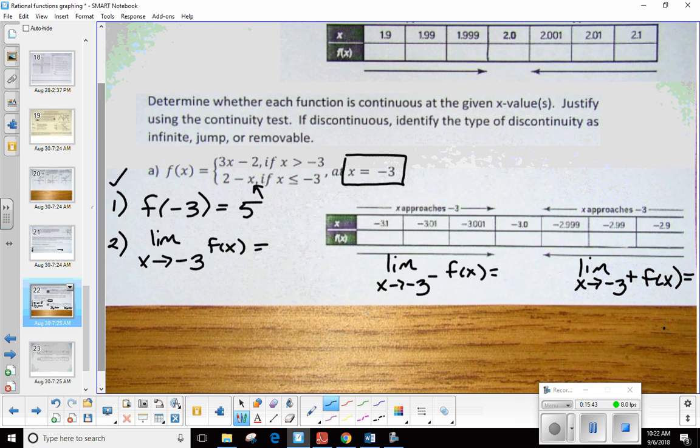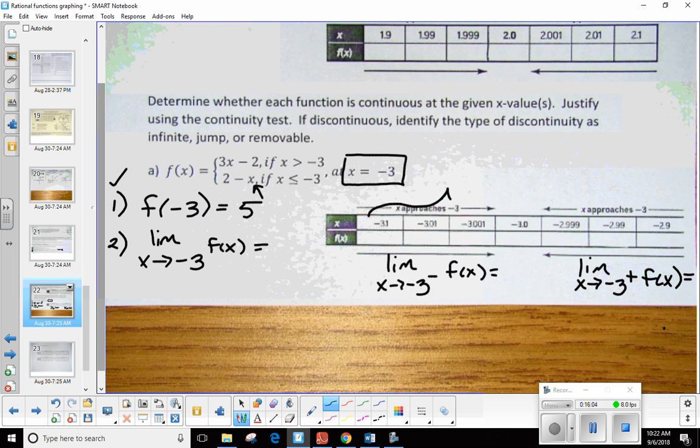Okay. Now again, I'll go ahead and help you out with the first one. I've got values on the left that are slowly getting closer to -3. Now here's my question though. We're dealing with a piecewise function. -3.1, -3.01, are they greater than or less than -3? These are all less than.